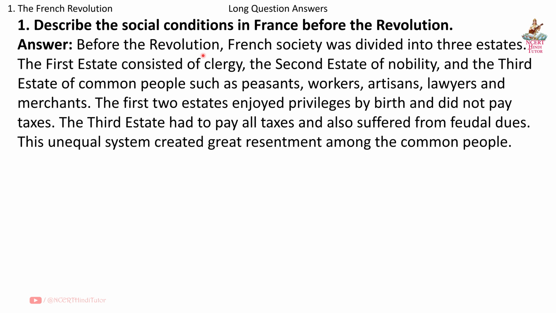Answer. Before the Revolution, French society was divided into three estates. The first estate consisted of clergy, the second estate of nobility, and the third estate of common people such as peasants, workers, artisans, lawyers, and merchants. The first two estates enjoyed privileges by birth and did not pay taxes. The third estate had to pay all taxes and also suffered from feudal dues. This unequal system created great resentment among the common people.